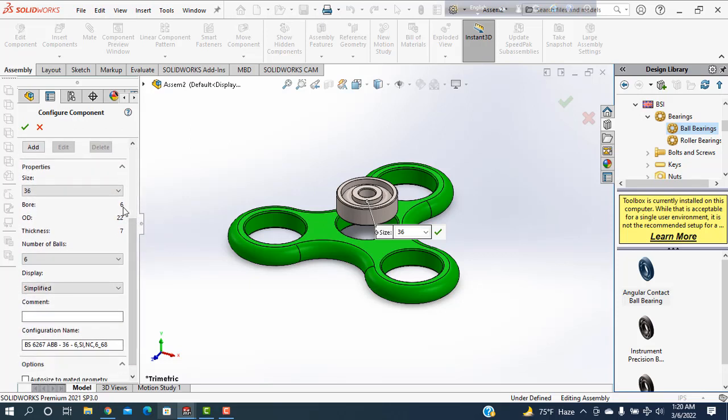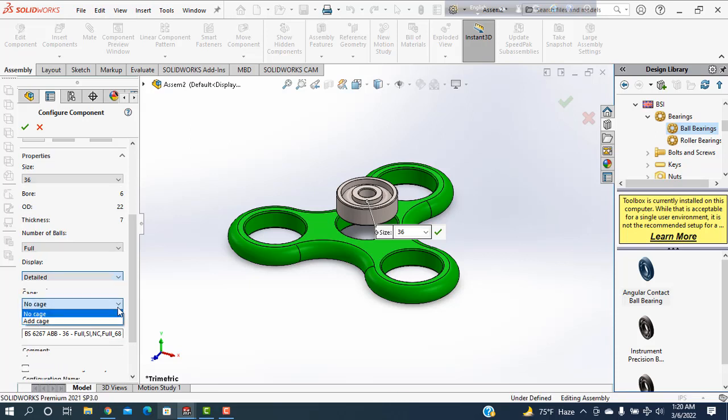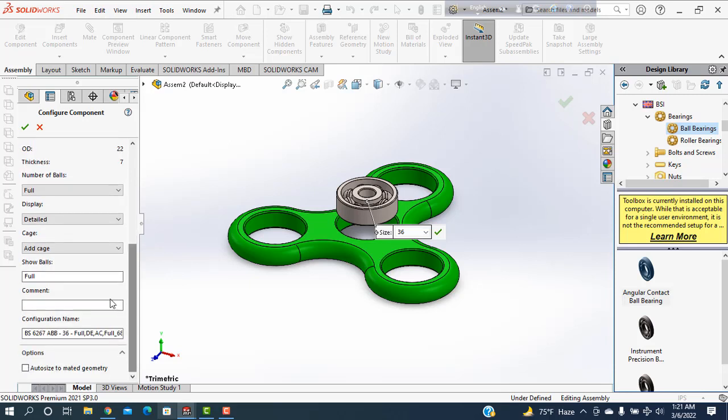So bore is 6 and outer diameter is 22, and the thickness is 7, which I have as a student version. So it's done. Then I want to select this one and select the full, and taking the number is full, and going here and selecting the detail. Then case, I want to add case. Okay, see, then okay.